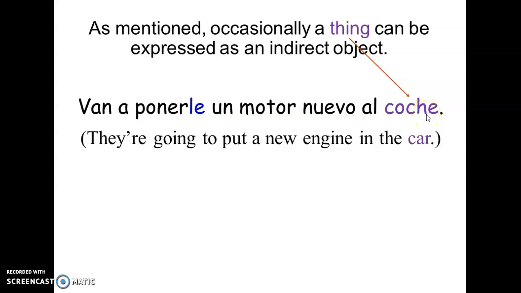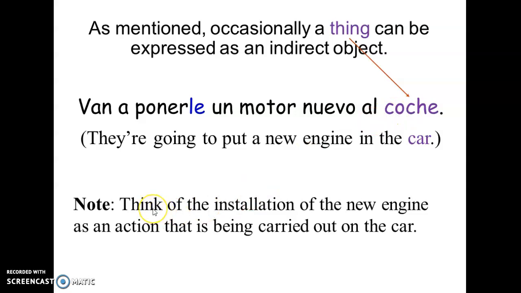So it's third person, and because it's third person, we use the le, because that's the third person for a him, a her, or also an it. And then it would be ponerle al coche. So in this case, think of the installation of the new engine as an action that is being carried out on the car.